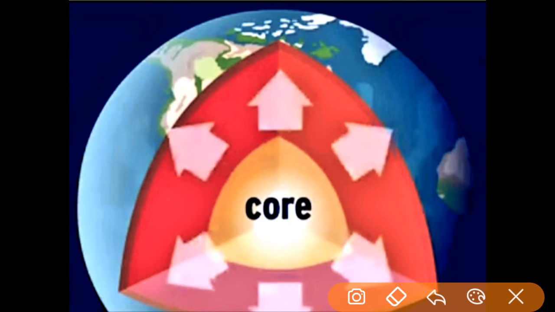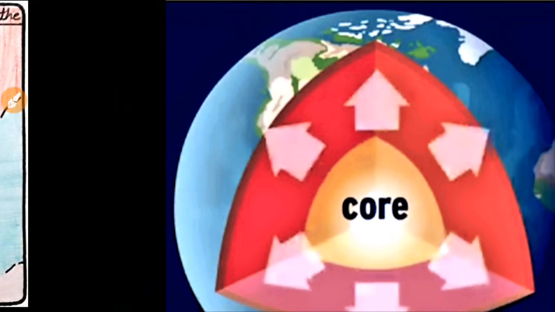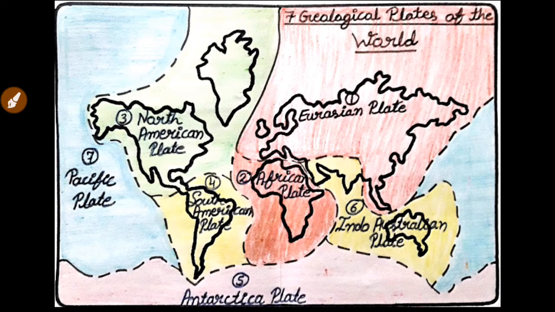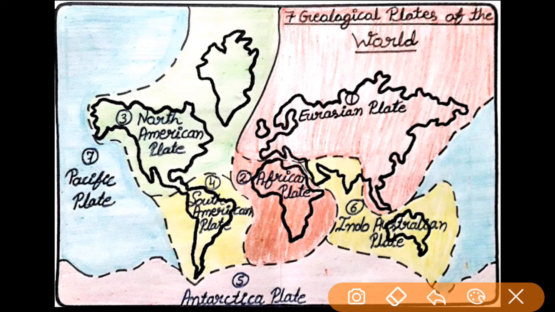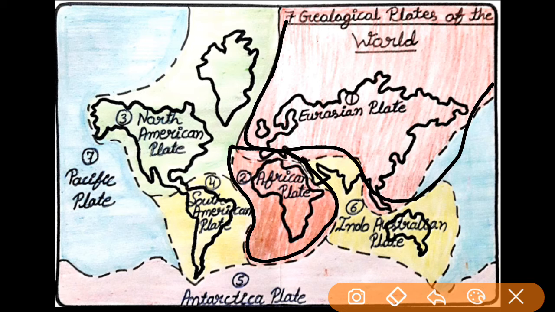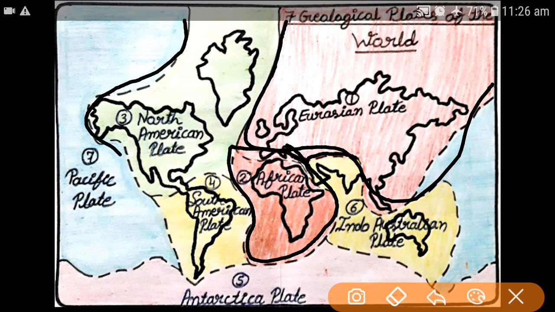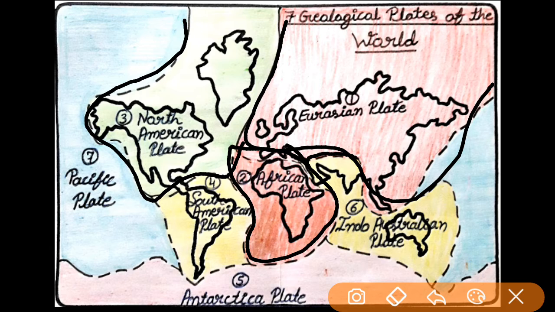Alfred Wegener has given names to the 7 big geological plates like this. These are the 7 geological plates of the earth. First, Eurasian plate. Second, African plate. This is the area of the African plate. And third is the North American plate. This is the area of the North American plate.